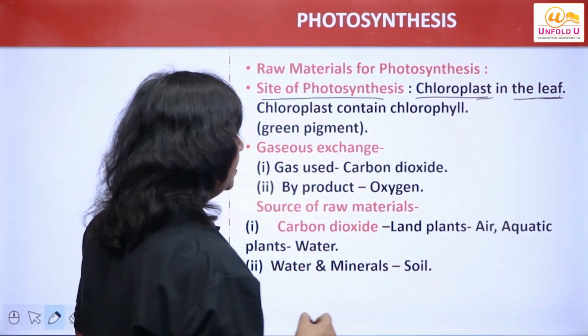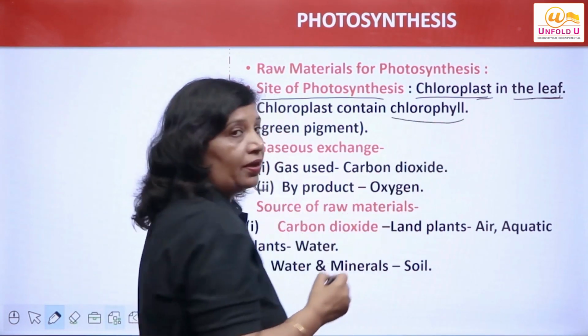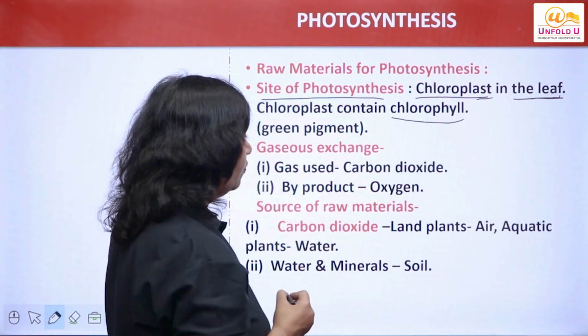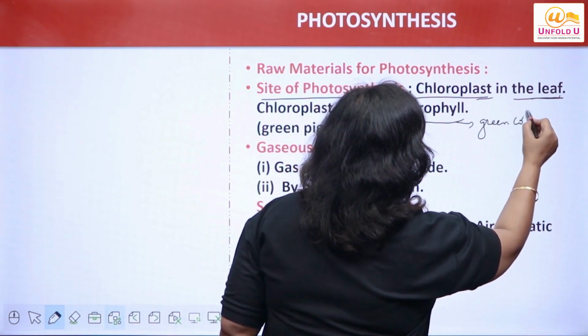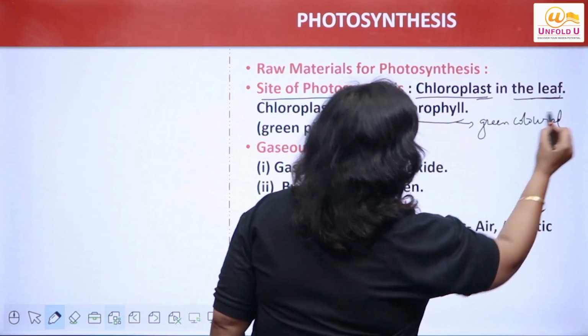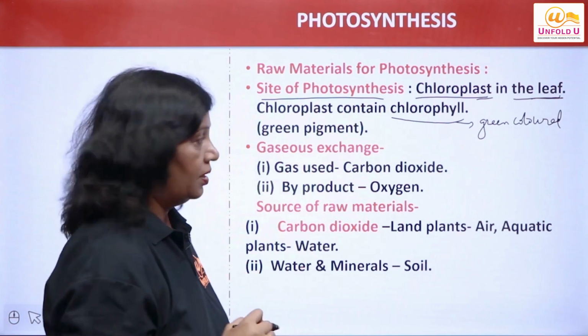They are called the kitchen of the cell. And what do they contain? A very important pigment, which is called chlorophyll. And what type of pigment is it? It is a green colored pigment, which is found in all the green plants, right?